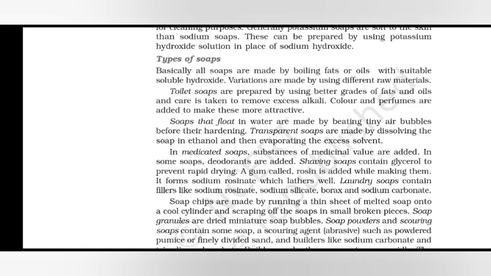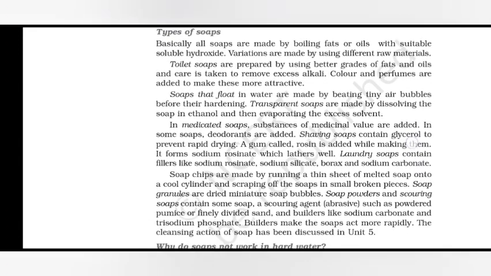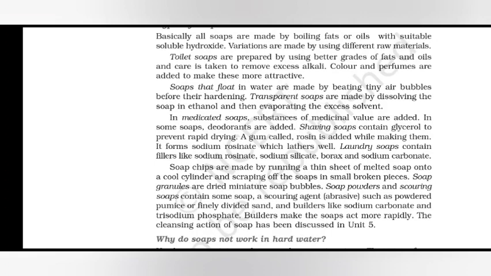Types of soaps. Basically, all soaps are made by boiling fats or oils with a suitable soluble hydroxide. Variations are made by using different raw materials. Toilet soaps are prepared by using better grades of fats and oils, and care is taken to remove excess alkali. Color and perfumes are added to make these more attractive. Soaps that float in water are made by beating tiny air bubbles in before they harden. Transparent soaps are made by dissolving the soap in ethanol and then evaporating the excess solvent.